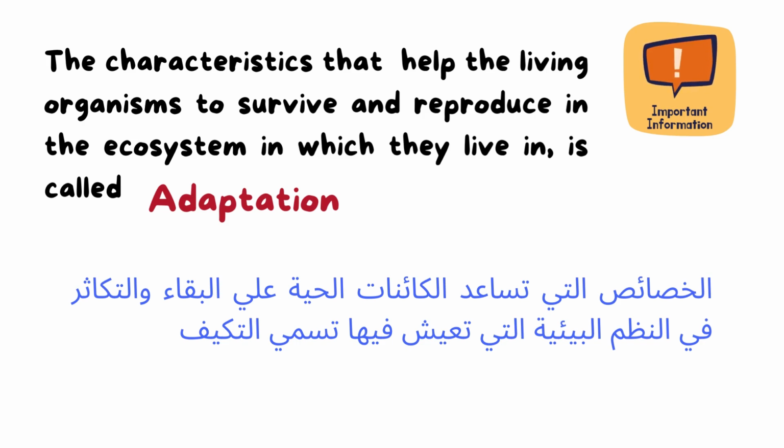So here, the living organisms have characteristics that help them to survive, to stay alive, and reproduce, to have babies in this ecosystem, in this area. So this is called adaptation.